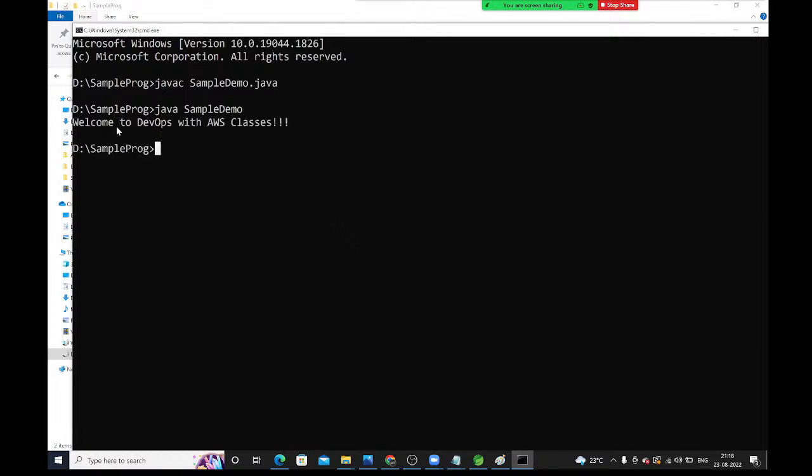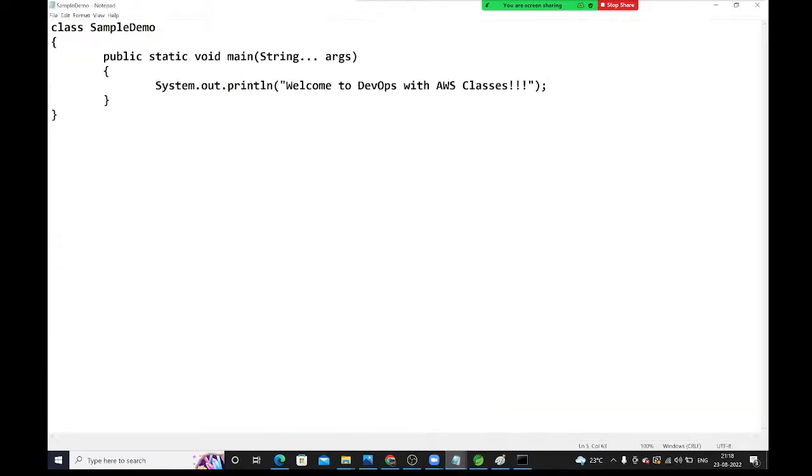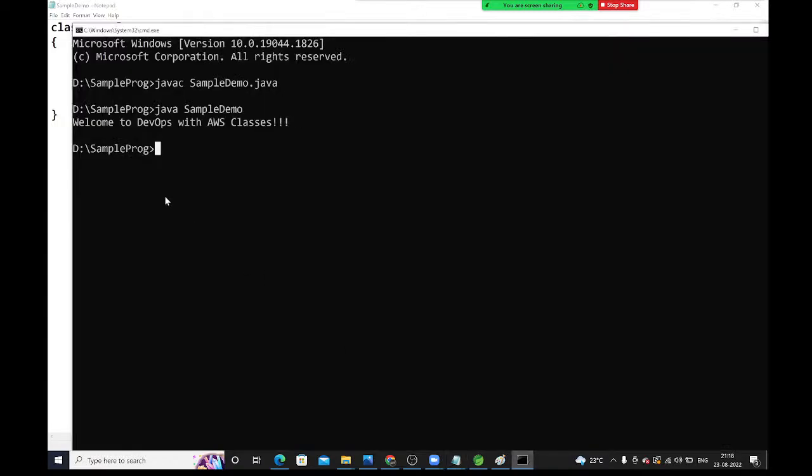See guys, welcome to DevOps with AWS classes. Whatever we are trying to print, are you getting the same thing or not? See, System.out.println, I'm asking to print this line. Here, are you getting that output or not? Welcome to DevOps with AWS classes. Are you getting this or not?